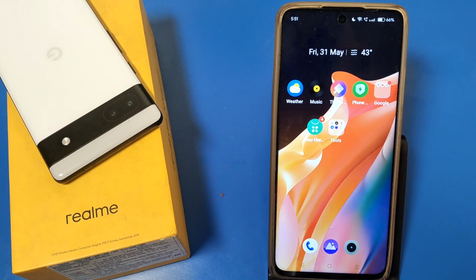In this video I'm going to show you how you can power off your smartphone without touching the power off button. How you can do this feature.